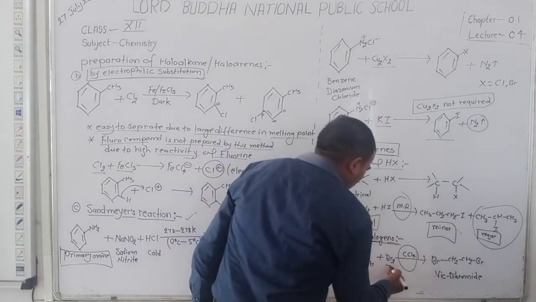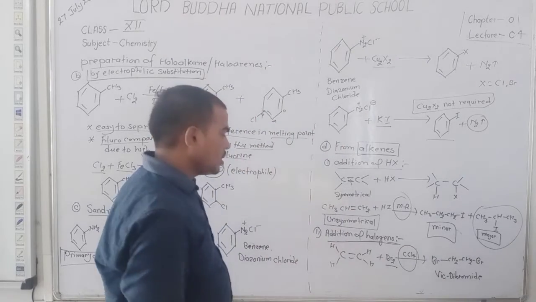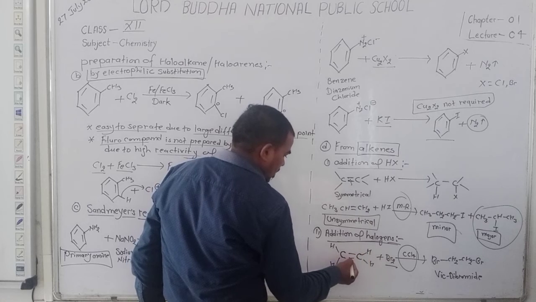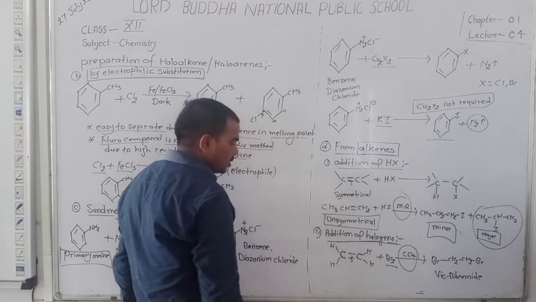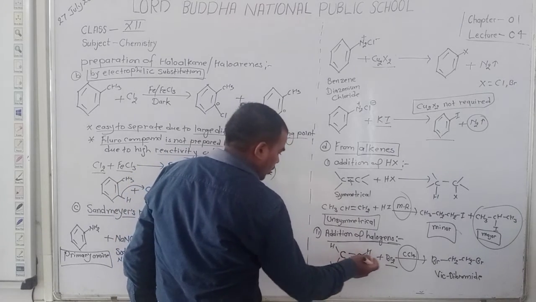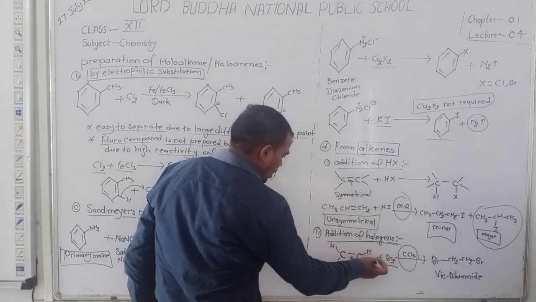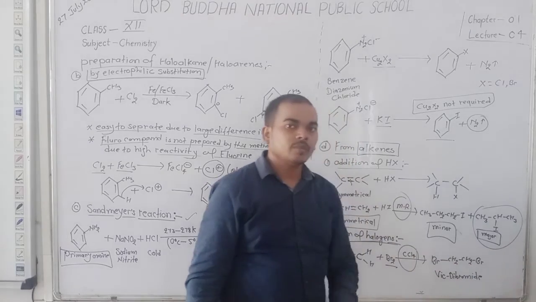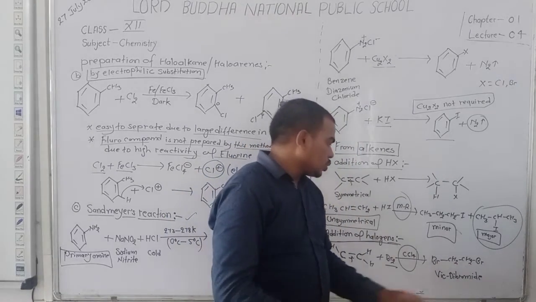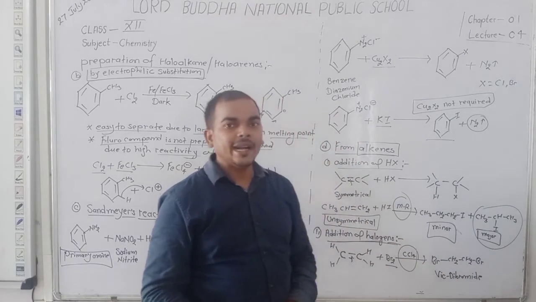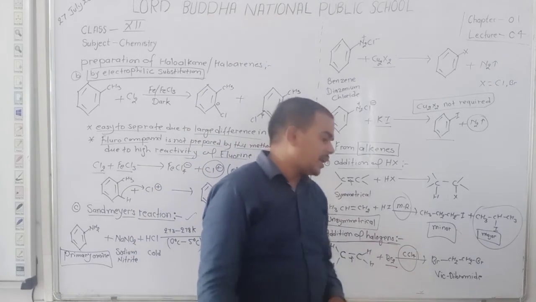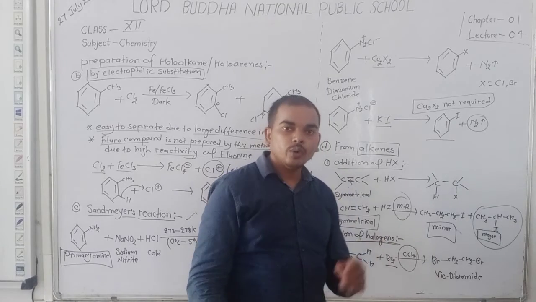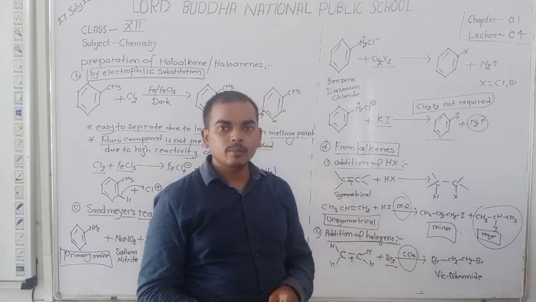The addition of bromine takes place at the double bonded carbons. Here the pi bond breaks, and after the breaking of the pi bond, one halogen joins with this carbon and one halogen joins with this carbon. Finally we obtain this compound. In this compound, two halogens are joined with adjacent carbons, so it is known as vicinal dihalide. Here the halogen is bromine, so we say vicinal dibromide.